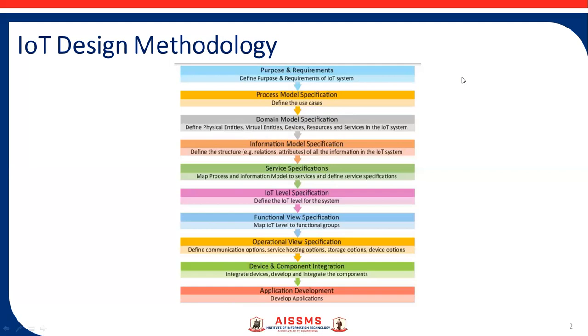And then application level: whether the purpose for which you have designed your IoT system is fulfilled or not. Whether you have designed the IoT controller system for any specific purpose or application, and whether that is fulfilled or not is checked by the last stage, that is application deployment. So I hope you understand all these stages. Every stage you need to properly justify and define with some diagrams and some theory in the university examination.